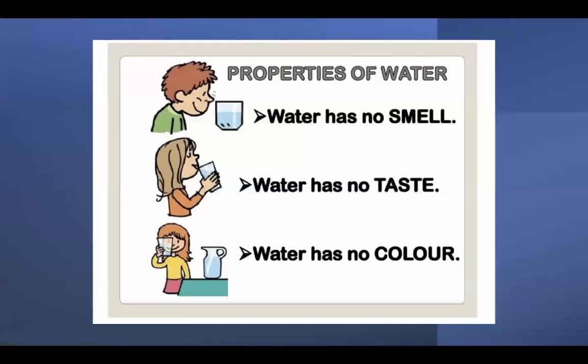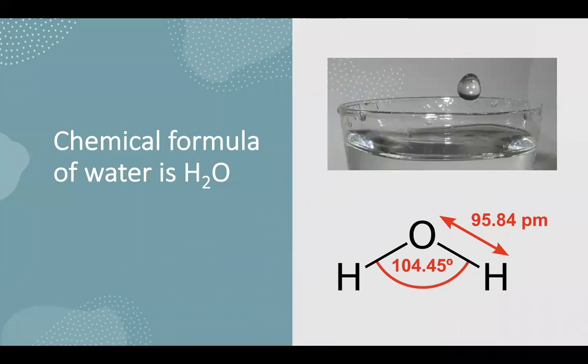The properties of water. Water has no smell, water has no taste, water has no color. So what is water? The chemical combination of one atom of oxygen and two atoms of hydrogen gives one water molecule. The chemical formula of water is H2O. Here O indicates oxygen and H indicates hydrogen.